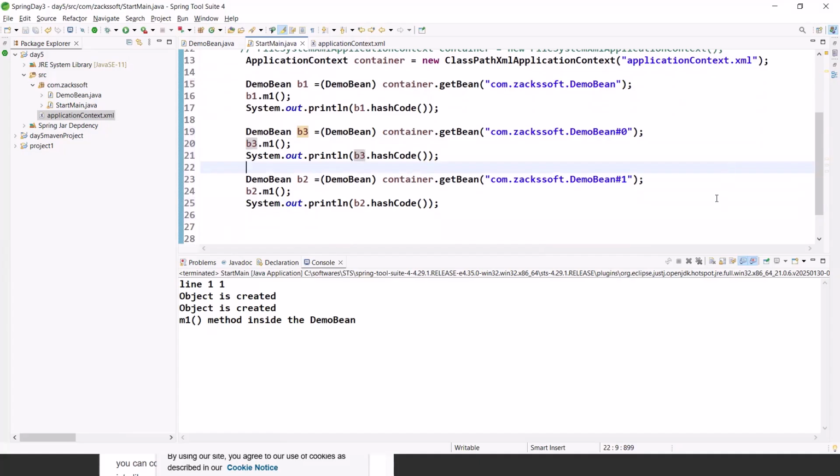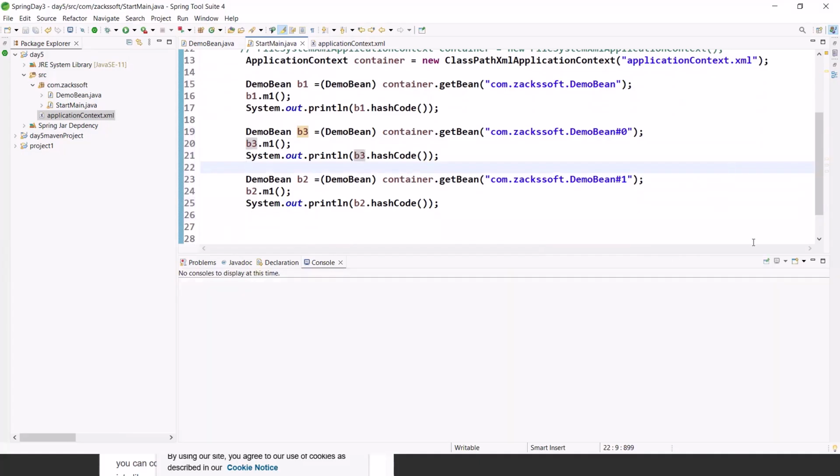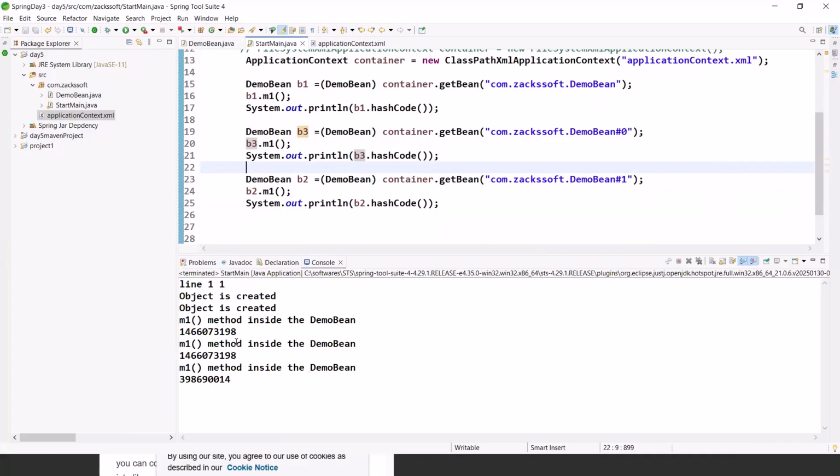Okay, can you please check? How to access the M1 method inside demo bin? Hash code, delete everything. This is the hash code 198, and for B2 the hash code is different, right? That means if we don't provide any number here, by default it's 0, okay?